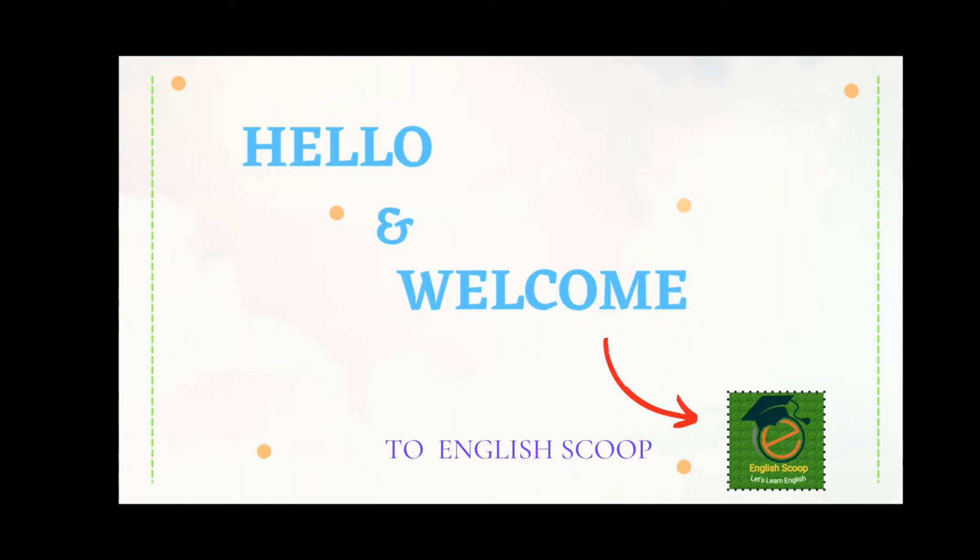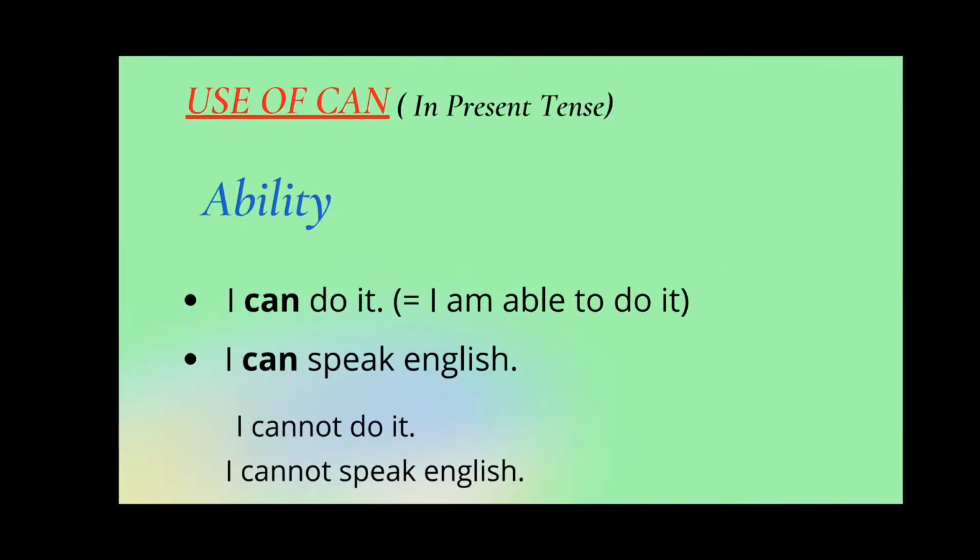Can, could, shall, would, may, might, these all are modal verbs. A modal verb is a type of auxiliary or helping verb that is used to express ability, possibility, permission or obligation. Now let's see the use of can. To show ability: I can do it. It is my ability that I can do that work. I can speak English. I have the ability or the capability in the present to speak English.